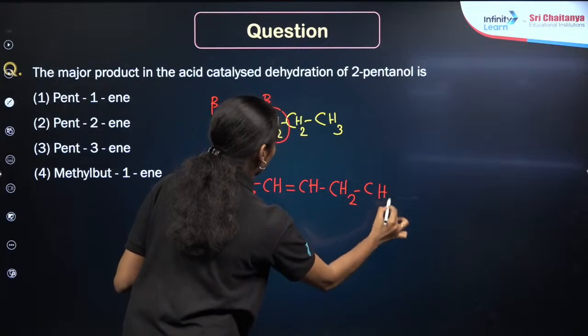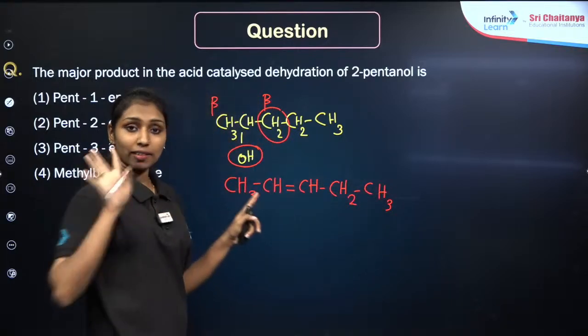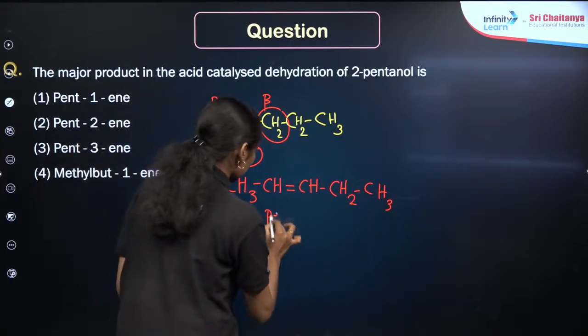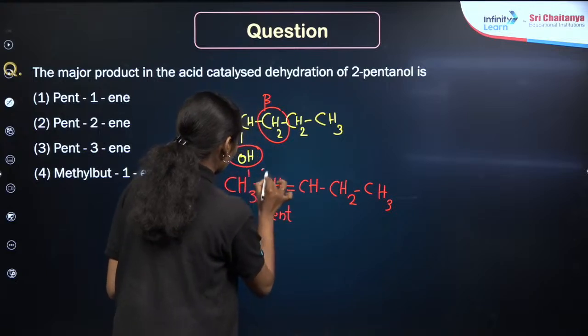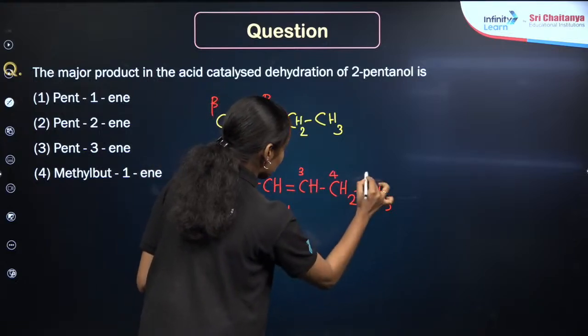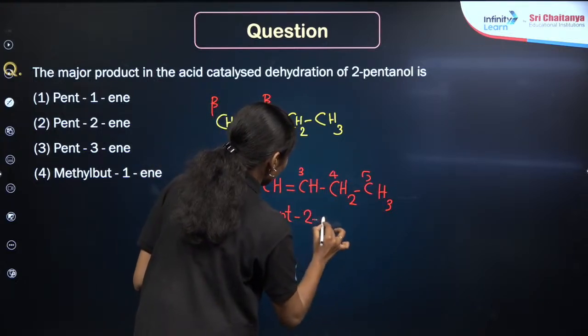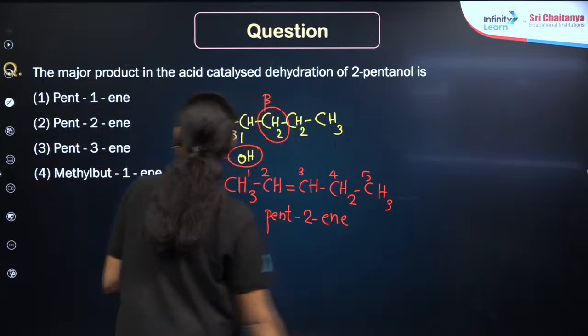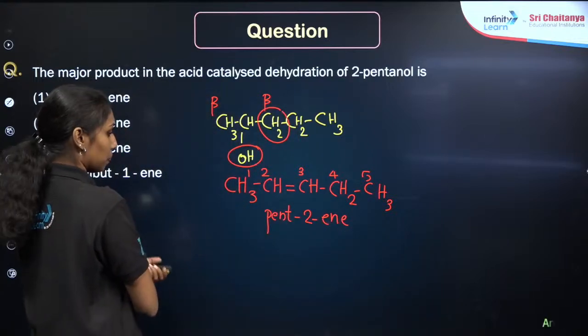What will be the name of this compound? This is a compound containing 5 carbon atoms, so the word root will be pent. The position of the double bond will be at the second position, right? So it will be pent-2-ene, which means option 2 will be the correct answer.